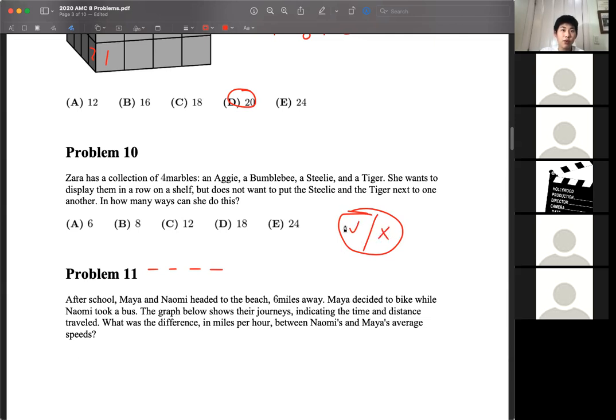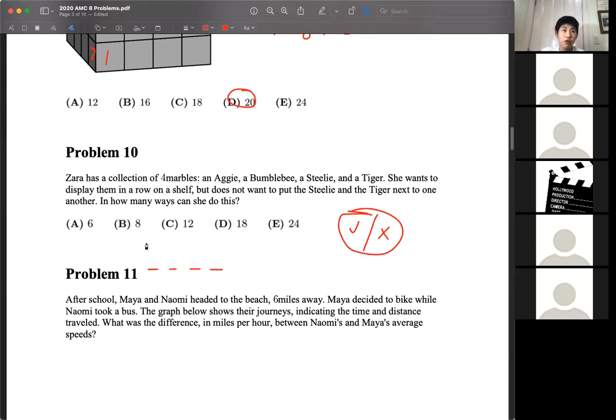We want to calculate the ones that work, where the steely and the tiger are not next to each other. However, it's a bit hard to calculate this. Rather, it's going to be easier to calculate the total and then subtract the cases that don't work. Each of those are easier to calculate than the successful cases on their own. So that's going to be our strategy here.